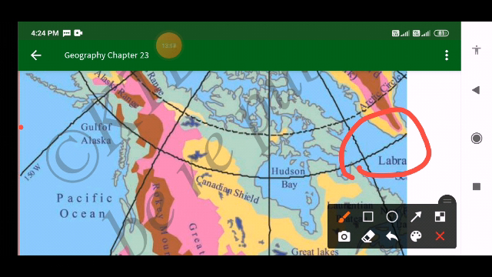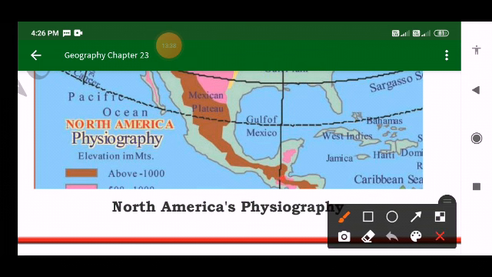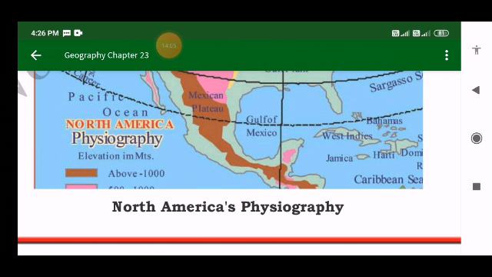Here is the Appalachian range, the Appalachian Highlands or the Eastern Highlands. These extend from Newfoundland to Alabama along the eastern margin of the continent. So what you are seeing is the eastern margin of the continent.